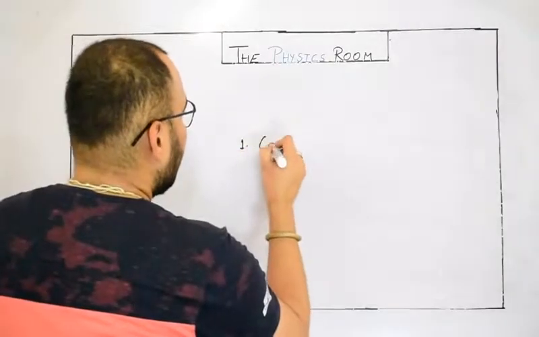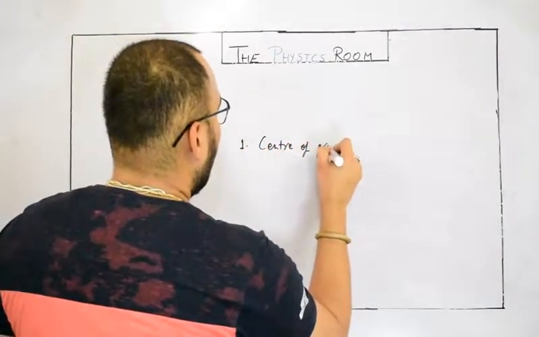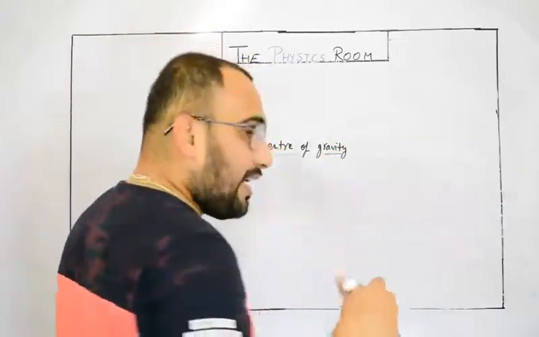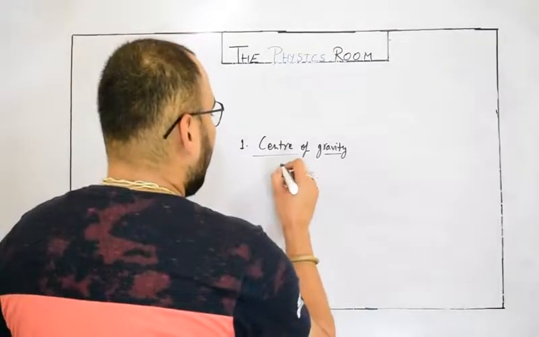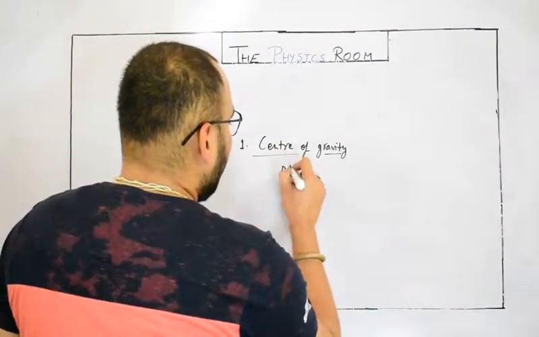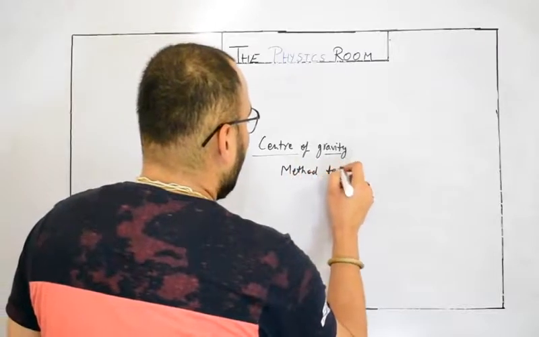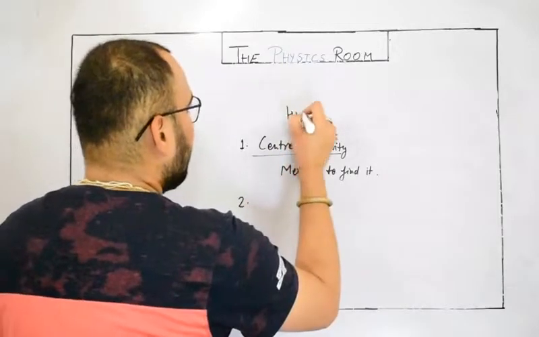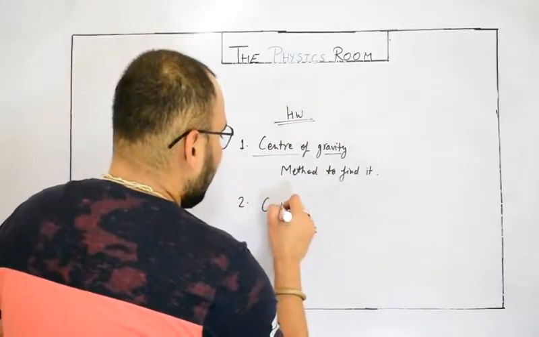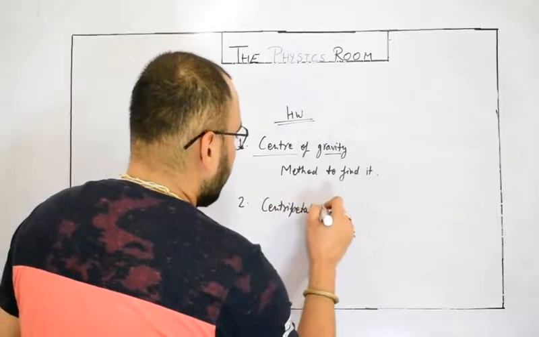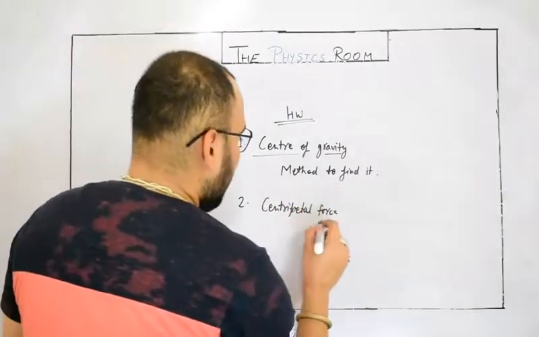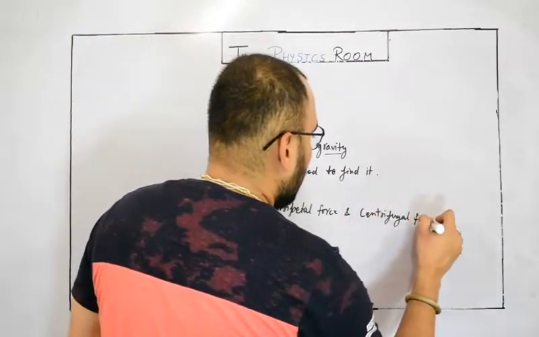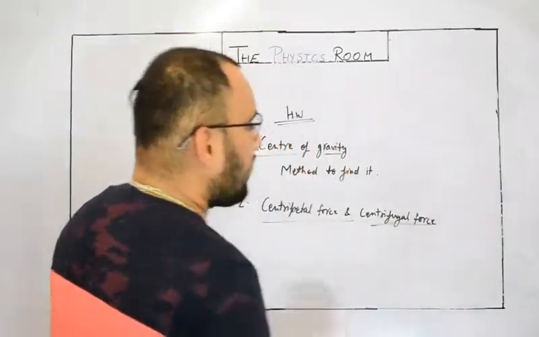One is center of gravity: what is center of gravity, and the method to find it. The second homework is: what is centripetal force, and centrifugal force. Actually, I will ask one interesting question from this.